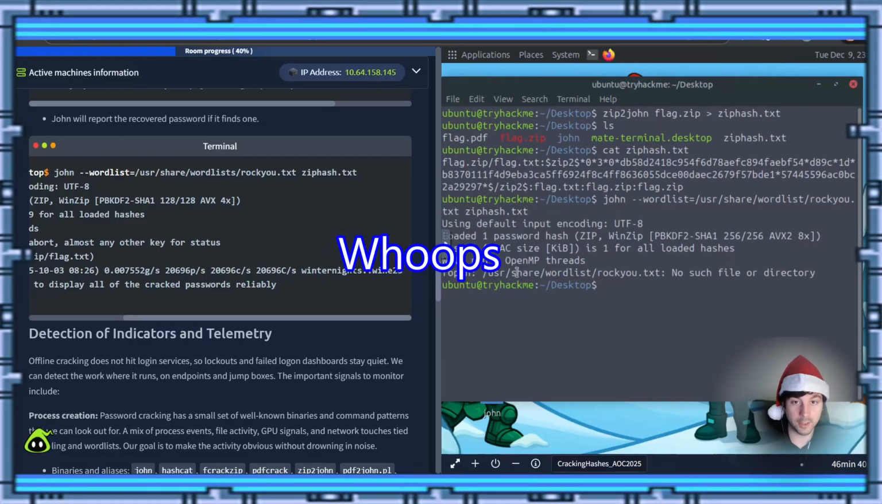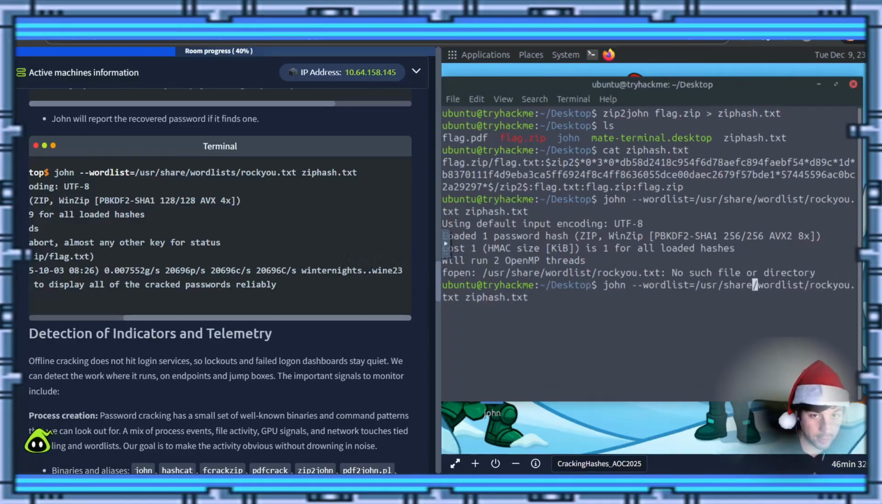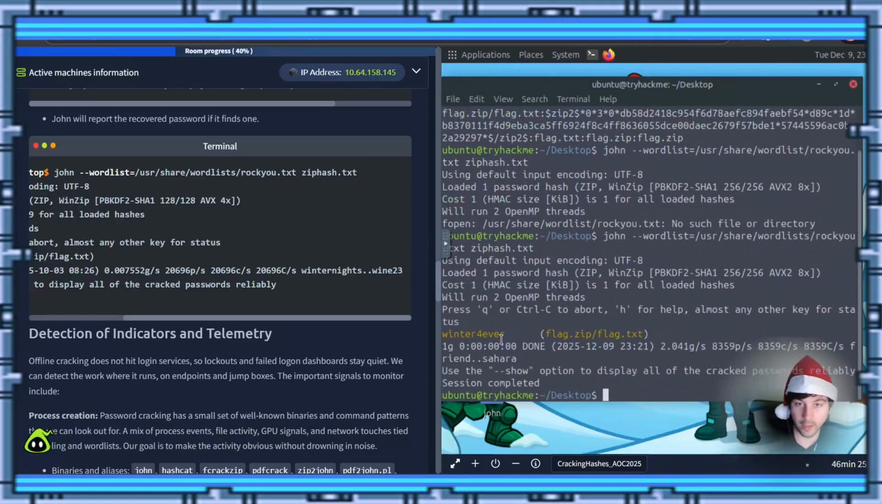Oh, I must have typed something wrong right here, and I did. If you notice, I didn't put an s on the end of wordlist. Let's go ahead and fix that mistake. And if you look, we got the password: winter forever.